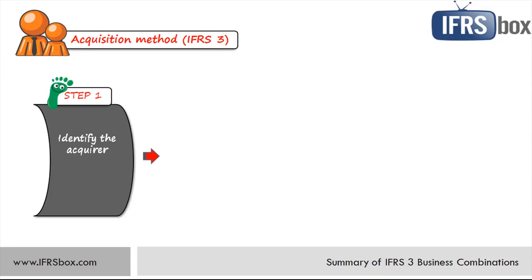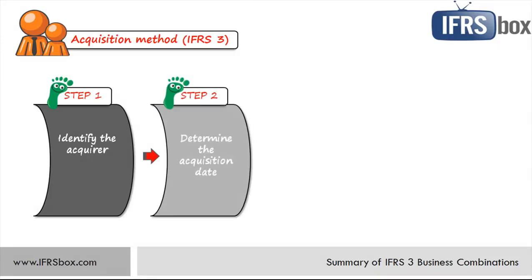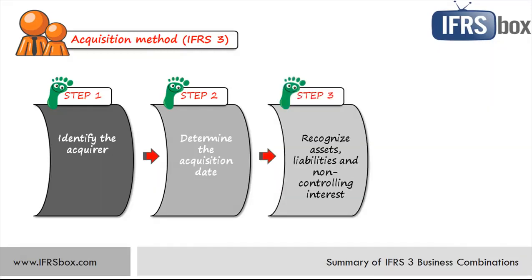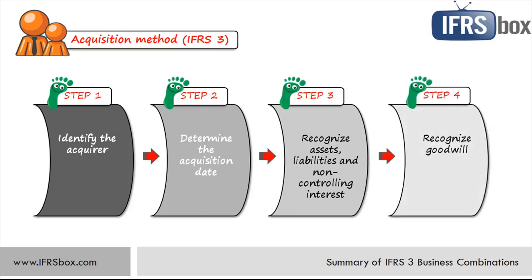Step number 2, determine the acquisition date. It's the date on which the parent acquires control over the subsidiary and starts applying the acquisition method. In most cases, it's the closing date, but it can be earlier or later. Step number 3, recognize and measure the identifiable assets acquired, the liabilities assumed, and any non-controlling interest in the acquiree. And step number 4, recognize and measure goodwill or a gain from a bargain purchase. We'll spend a little more time on steps number 3 and number 4.